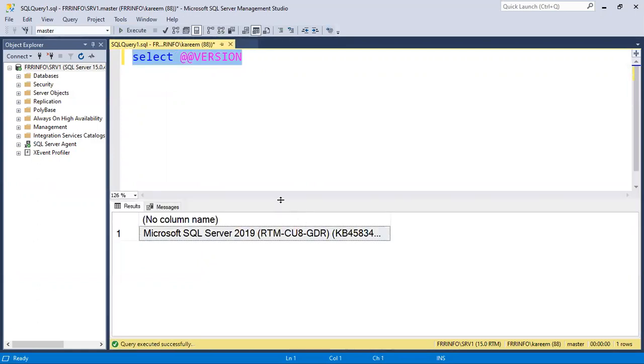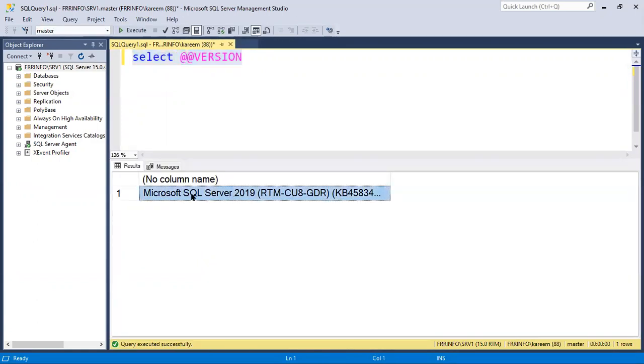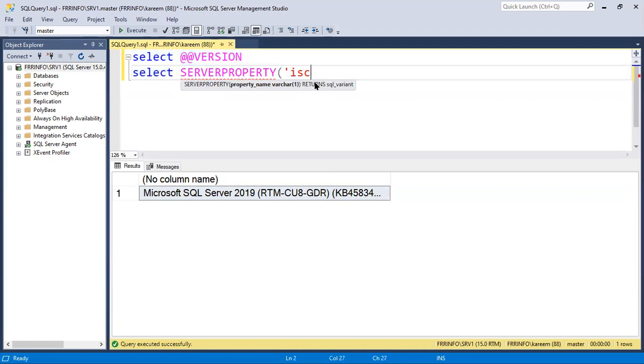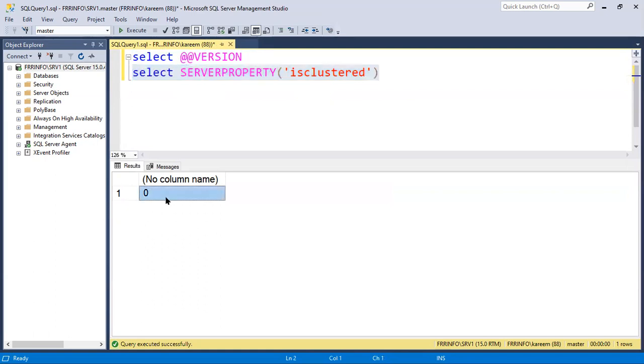We can see right now we are working with the 2019 version. Now I want to see whether I am working in a standalone or cluster environment. Select server property is clustered. It says false, which means it is a standalone environment.